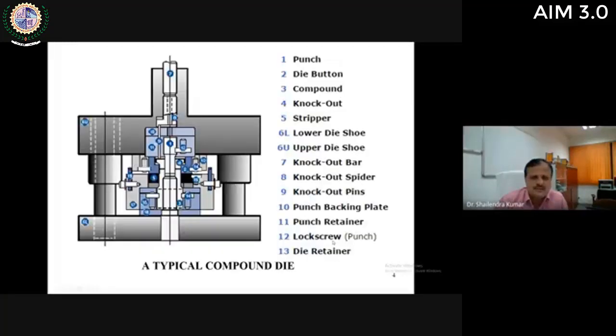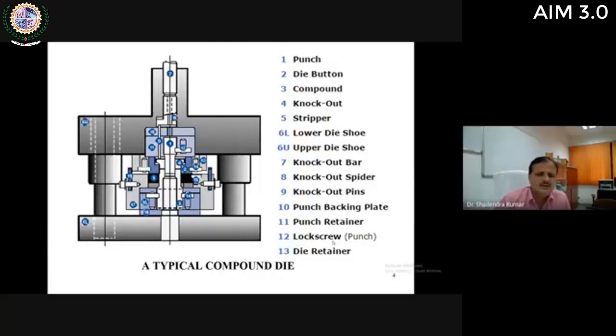Similarly, you can see this is a typical compound die. This compound die is used to perform punching and blanking operations simultaneously, like the manufacturing of a washer. Again, there are so many components in this compound die which are assembled together.